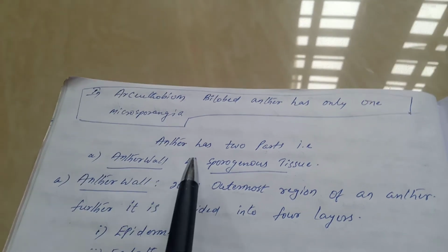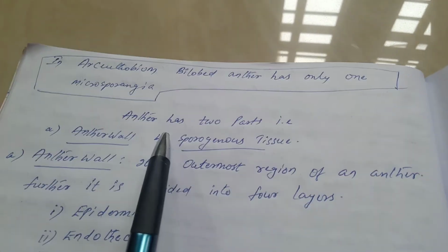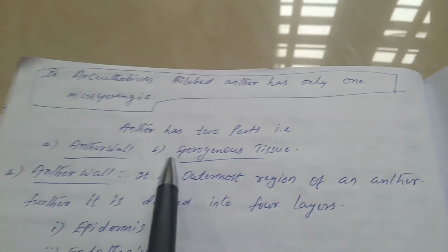Here anther has two parts. Each anther has two parts, anther wall and sporogenous tissue.